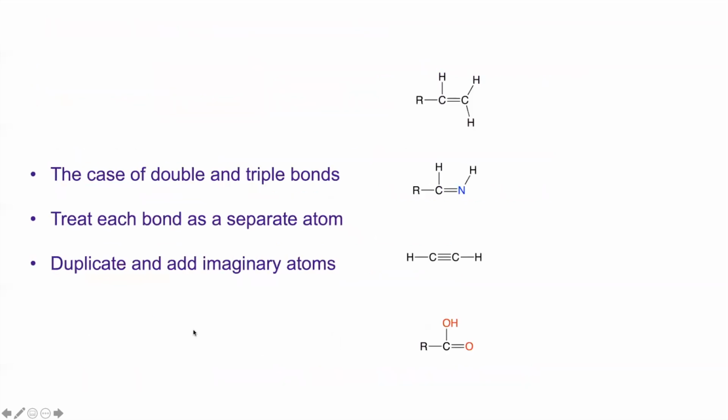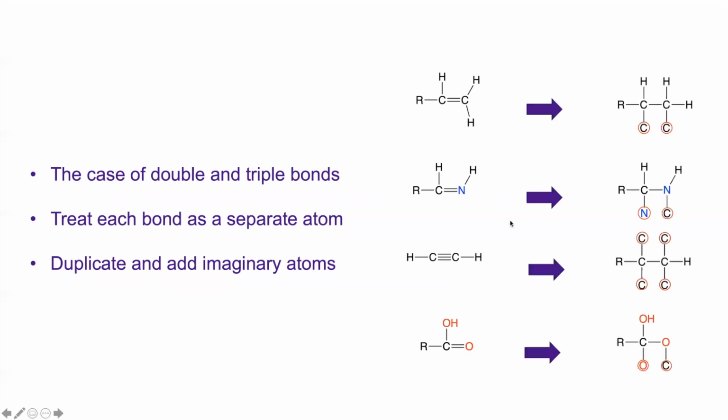What if you have a double bond or triple bond? Then you have to treat each bond as a separate atom. You have to duplicate and add imaginary atoms. And the rule is such that if you have a carbon-carbon double bond, then you add a carbon as an imaginary atom. If you have a carbon-nitrogen double bond, then you add a nitrogen and a carbon as imaginary atoms. If you have a triple bond, you add three carbon atoms. If you have a carbon and oxygen double bond, then you add carbon and oxygen. And this way you can assign and give the priority number.